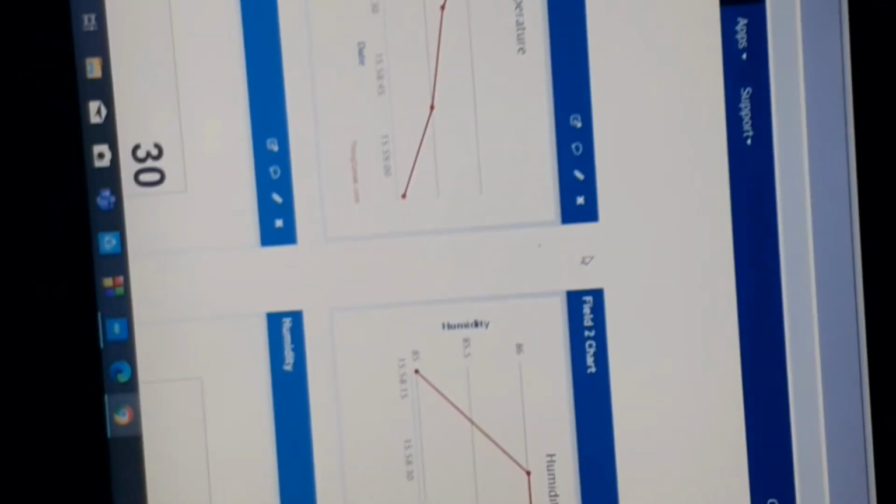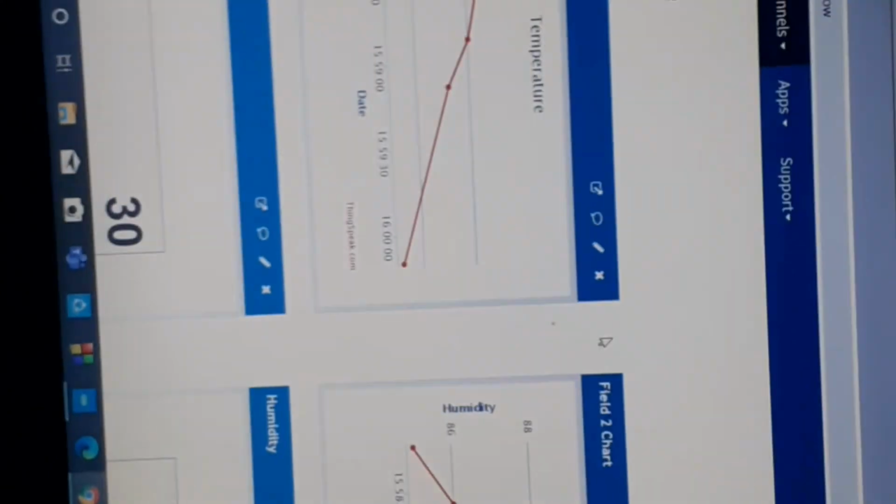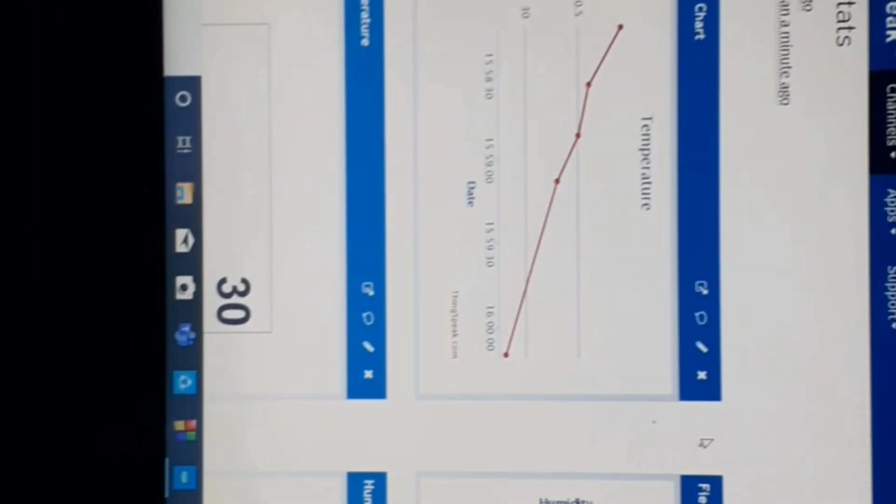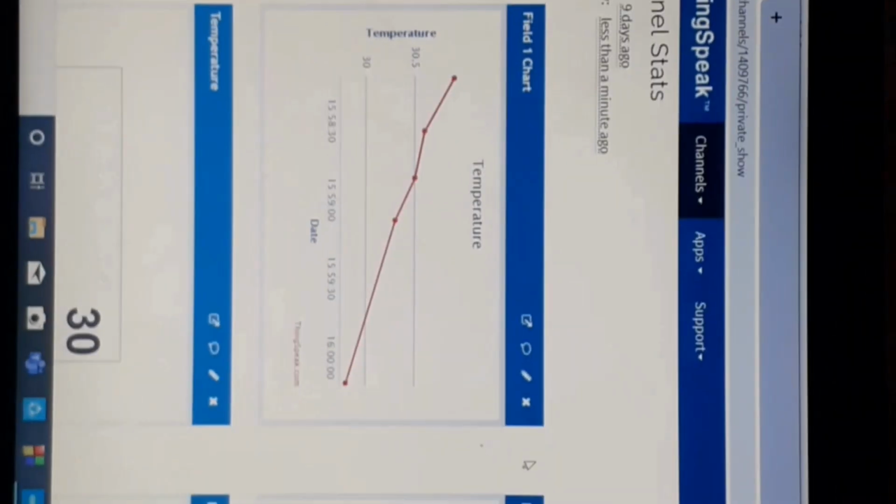Now I am going to show you how I change the value. I am going to use an incense stick here to check the value fluctuating. I have taken it in my hand. See, I put it near the sensor. Yeah, we can see on the graph how the temperature value changes.